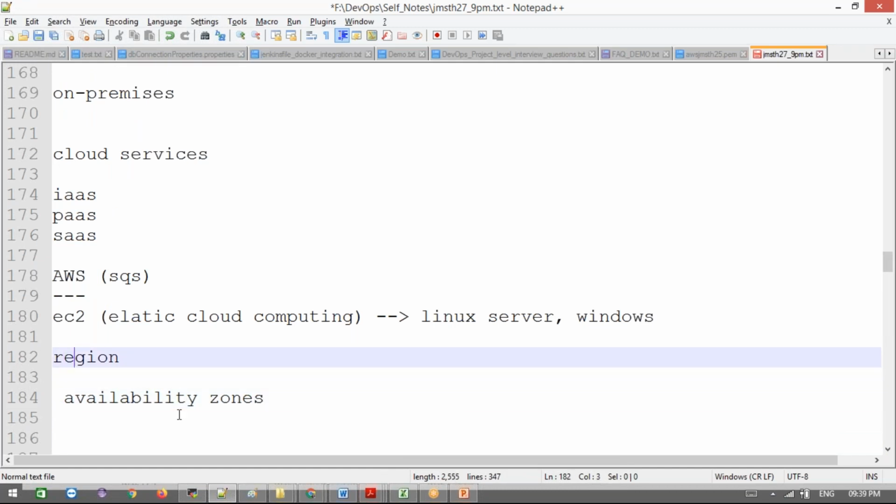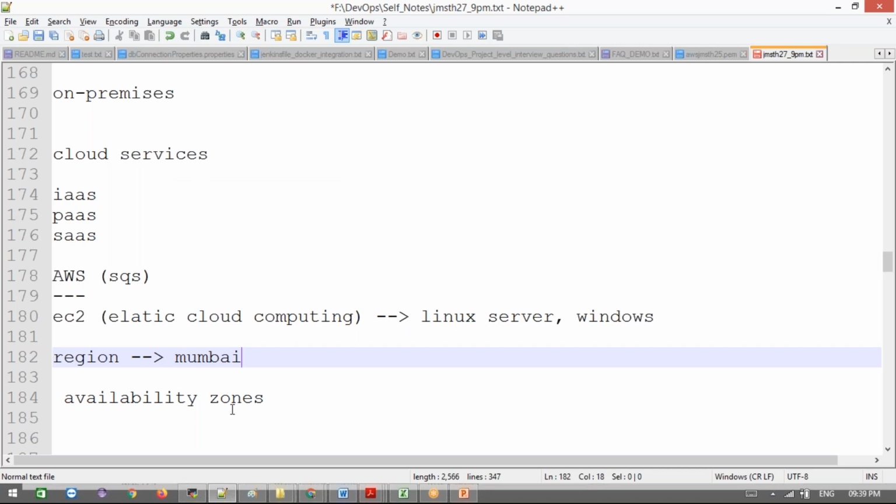Now what is the meaning of regions here? Regions are places, for example countries. India is a country, and in India there is a region called Mumbai. This is one region.